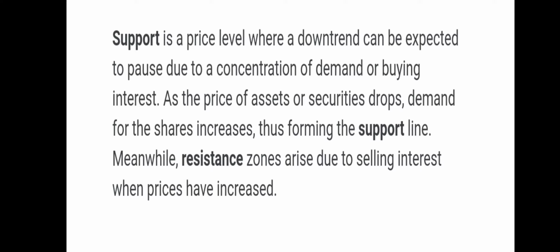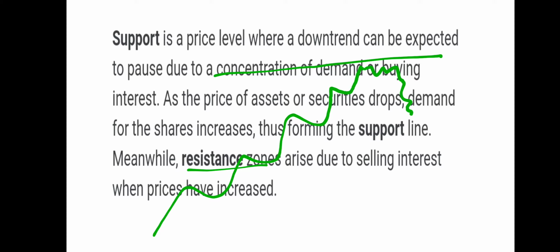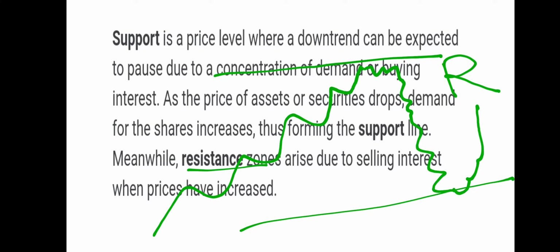The next concept is resistance. What is a resistance? When a stock is in a continuous uptrend, and at one point the stock does not move up and starts falling down, then this point is known as a resistance. Stock faces resistance here and then there is a downtrend, and when the stock moves up from a low point, it's known as a support. Today we will discuss this concept, support and resistance, and if you learn it very well, then you will make a profit from the stock market. You can buy on the support and sell on the resistance.